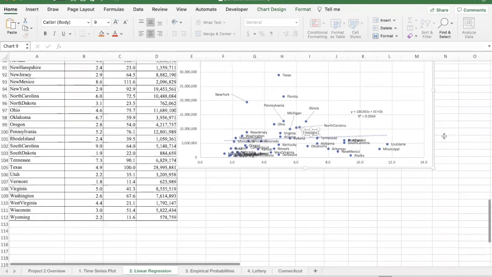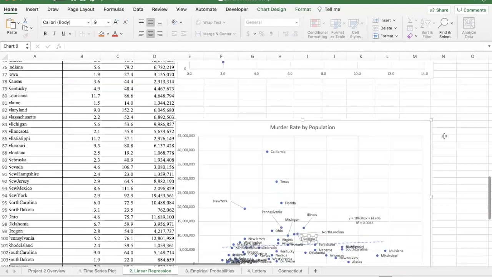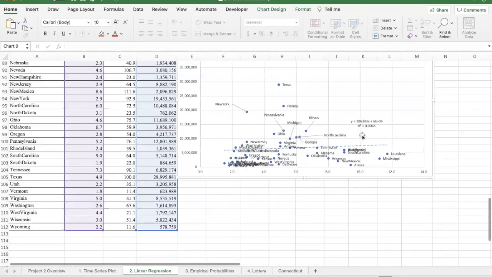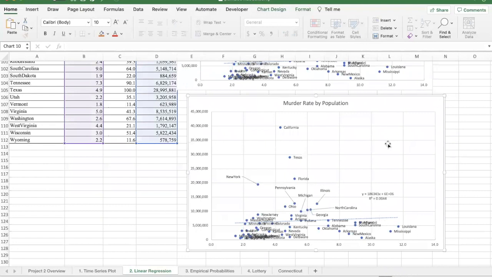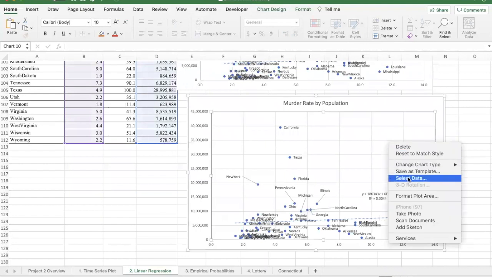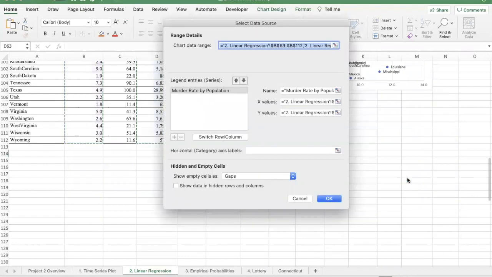And there's one more. And again, you might want to copy this one. I don't think much will come of it, but if we come down here and paste that one, then we can come in here again and right click or control click to select the data.